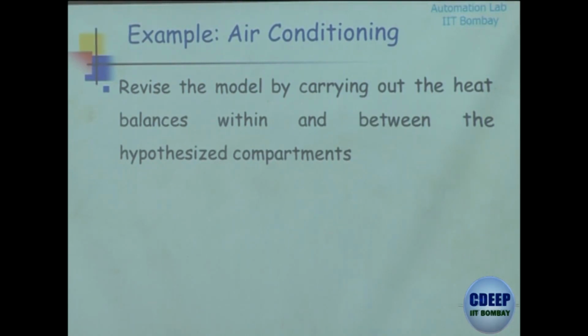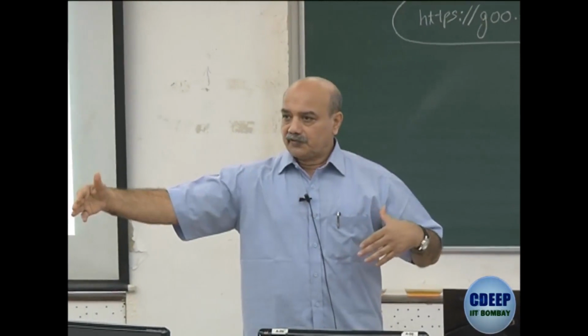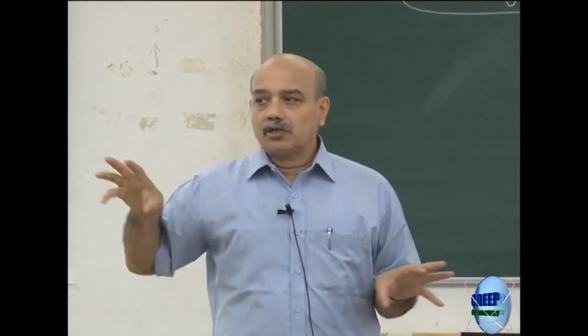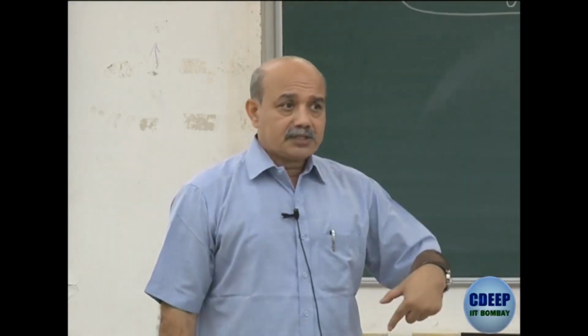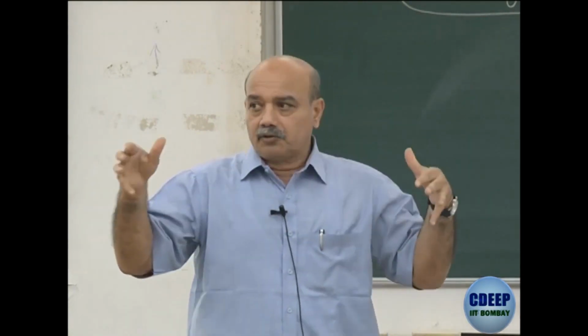Then you might say, well, I should come up with a multi-zone, multi-compartment model. So you as a faculty are developing this model for this particular room using different students, and each one of them is contributing in his or her own way to the scientific development. The person who is contributing may not see what is happening, but you are aware of what is happening, you are trying to build this.